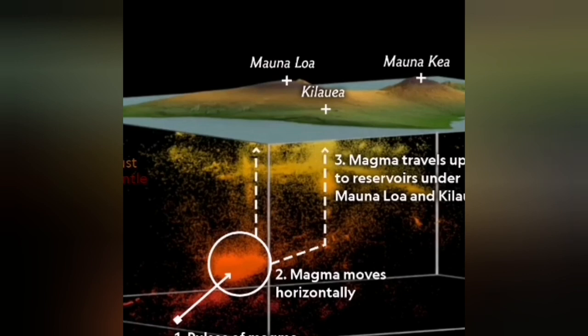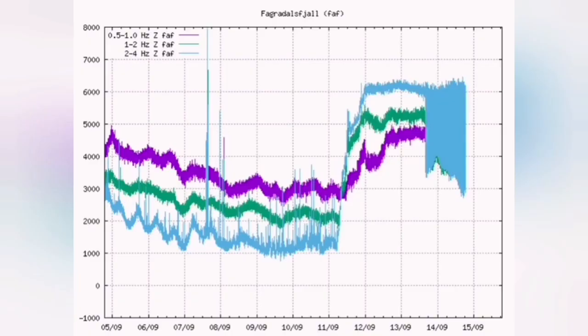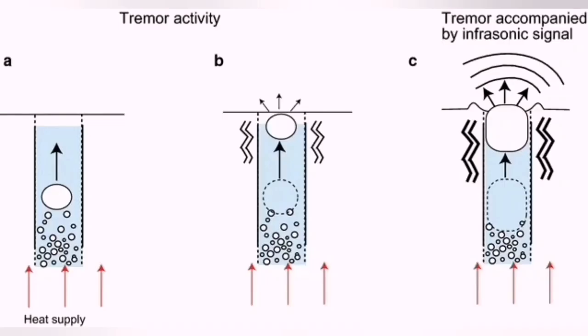I want to go back to the example of the Fagradalsfjall volcano in Iceland when we had these harmonic tremors. The tremors in the volcano are completely different to what we see in the tremors due to earthquake movements, the movements of the plates and falling of the faults and everything else. These tiny tremors are created by nothing but bubbles of gas inside the magma chamber.